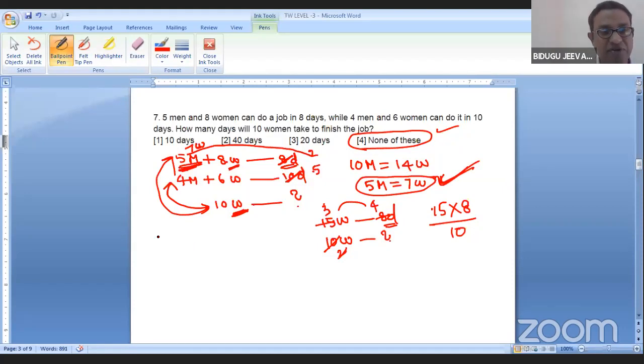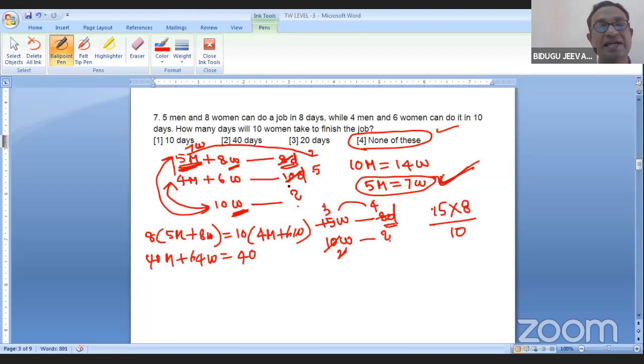Or else let me do 8 into 8 women is equal to 10 into 4 men plus 6 women. 40 men plus 64 women is equal to 40 men. So 10 fours are 40, 8 fives are 40.